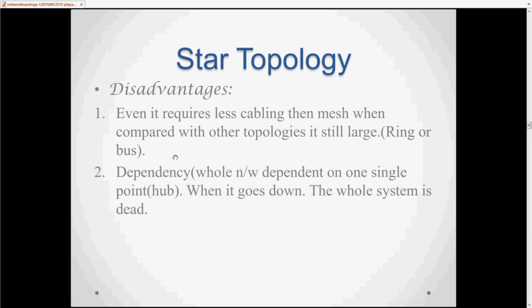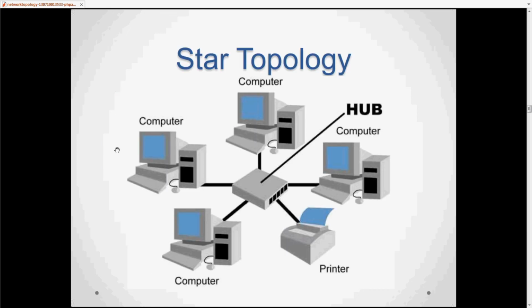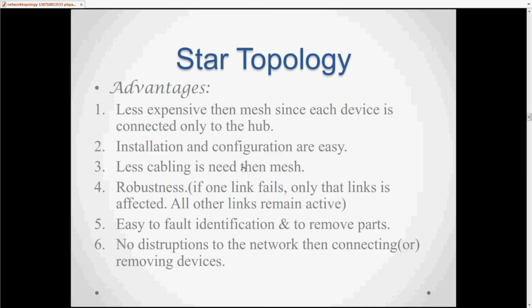Fine. What is the meaning of star topology? Star topology is an arrangement of the network in which every node is connected to the central hub, switch or central computer. We can say that the central computer is also known as a server, and the peripheral devices attached to the server are known as clients. These are the clients and this is the server. So all the clients are connected through a single server. Fine. And star topology is the most popular topology in network implementations. Fine. So this is the star topology.